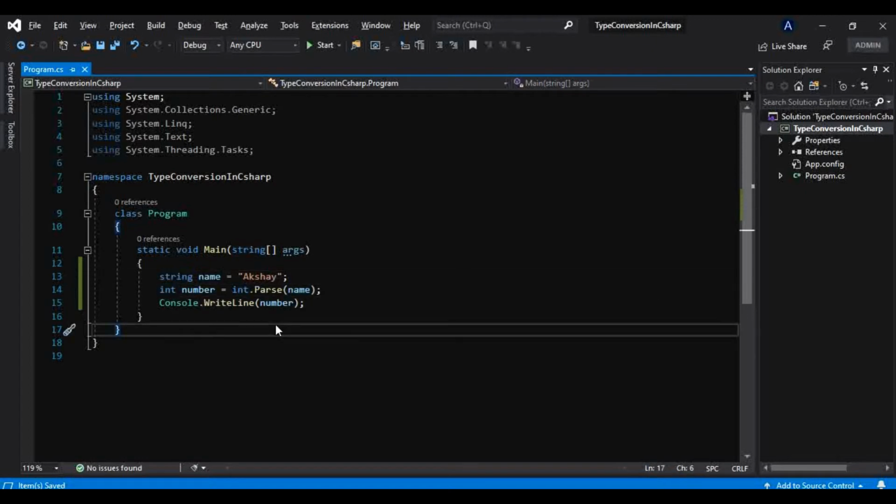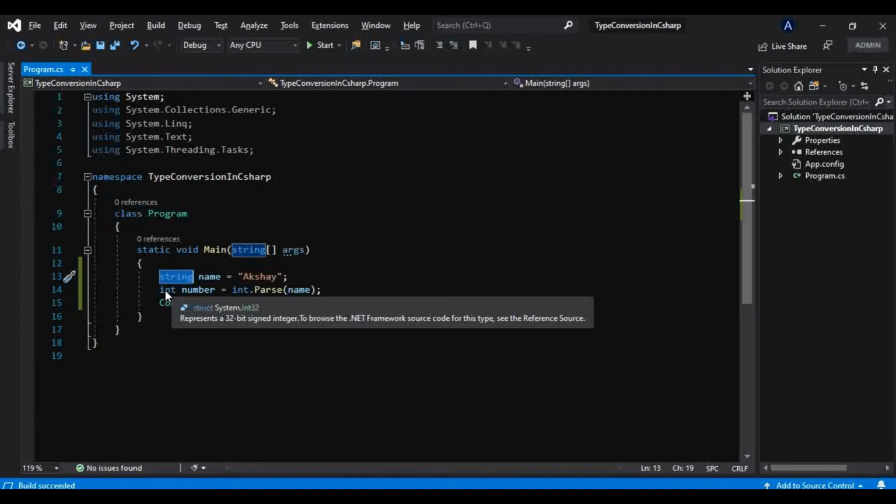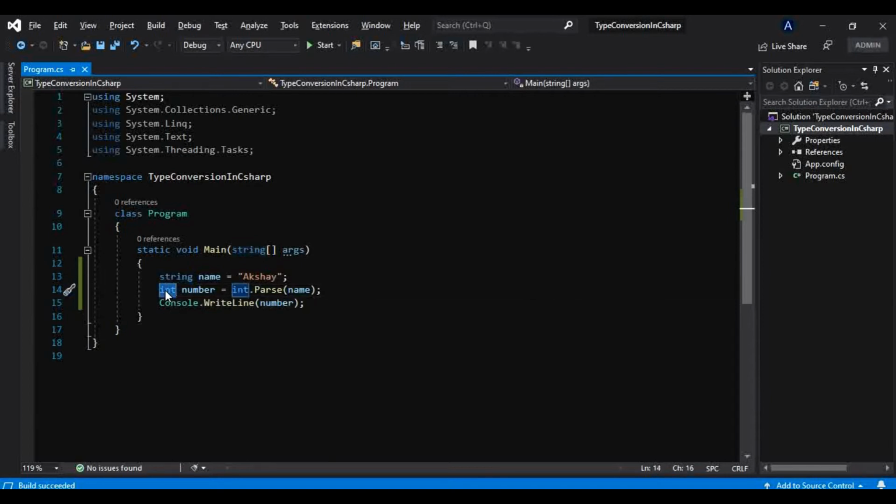So that is also possible, but there is one problem. Though you have converted that string to integer, no doubt in that, we know this string is a reference type and this int is a value type. What reference type and value type are, we have discussed in the video tutorial on types in C#, so please check that out.